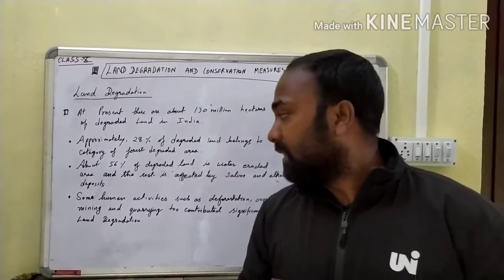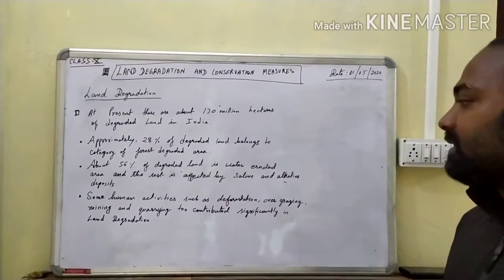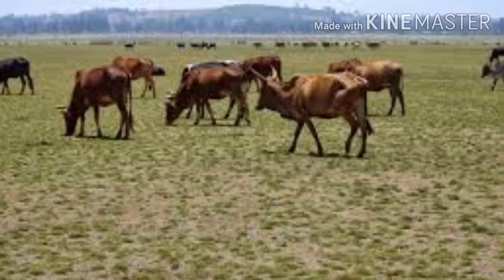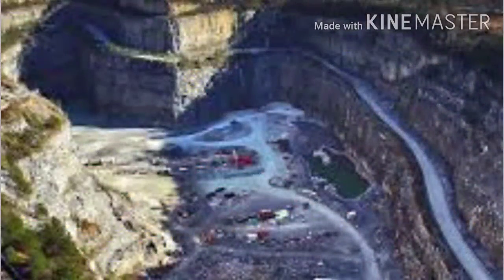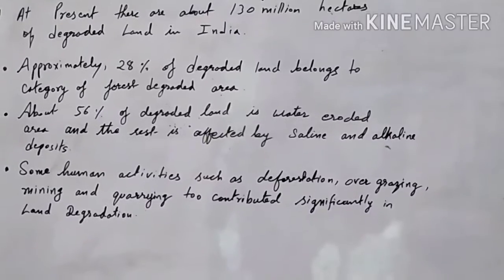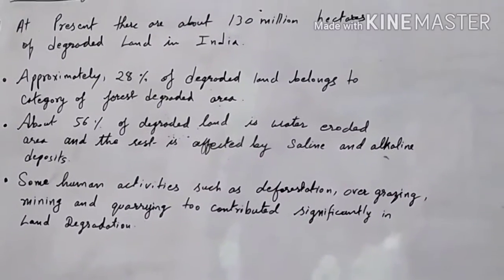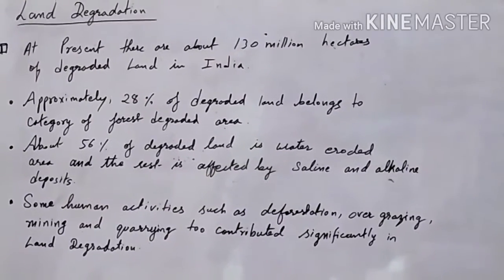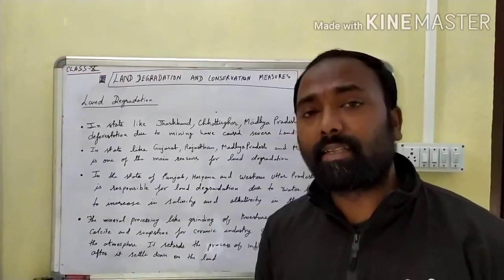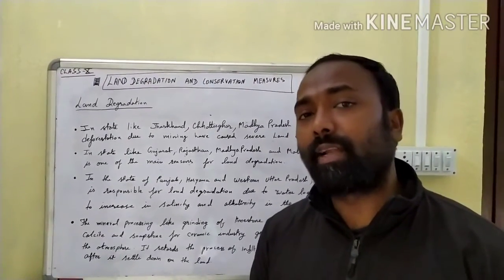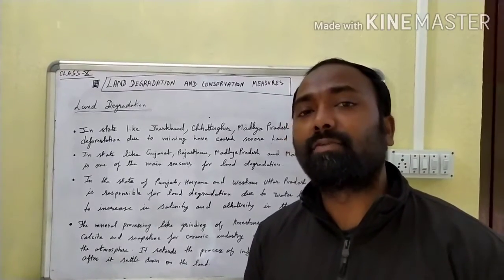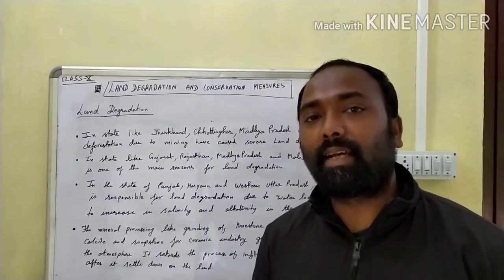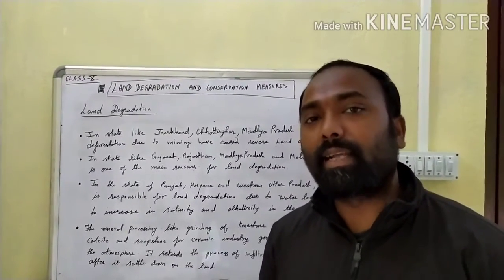So let us see what are the activities that we do. Some human activities such as deforestation, overgrazing, mining and quarrying contribute significantly to land degradation. But besides these, we have also done lots of things that have led to land degradation. There are certain states in India which are very rich in minerals, and wherever mineral resources are found, the process of excavation and mining is popular. So this will take place in those regions.